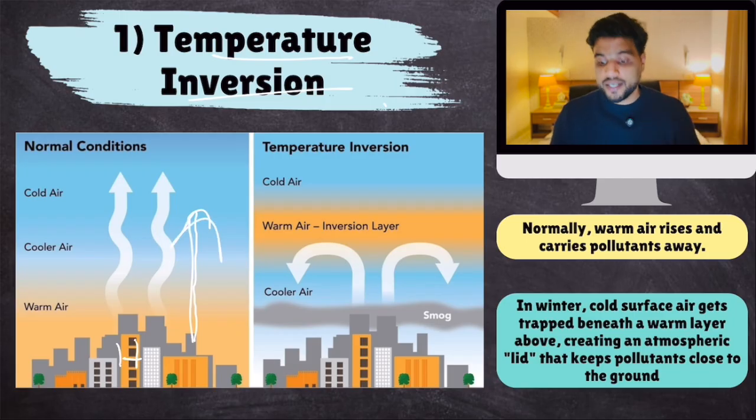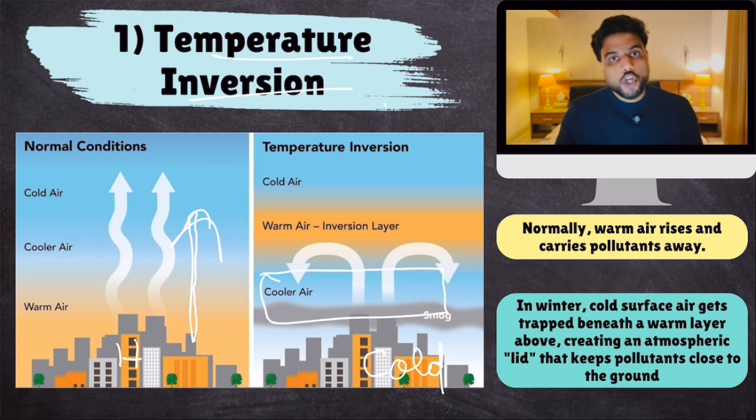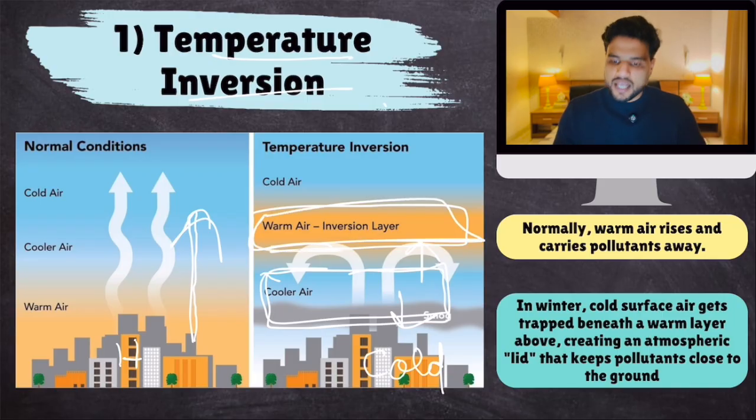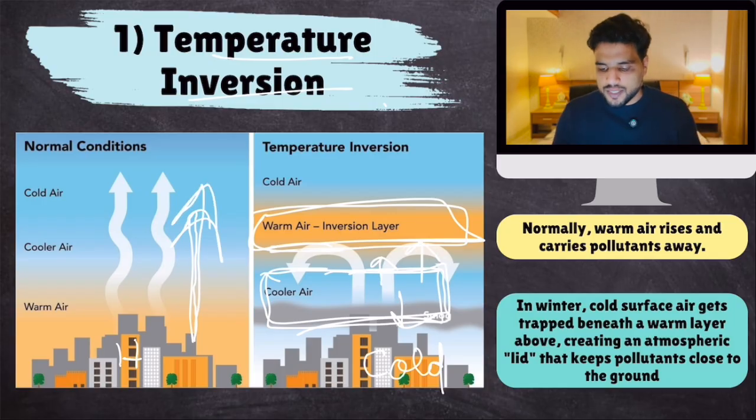But during severe winters, land is extremely cold. Now it has surrounding cooler air, and on top of that cooler air, there is a layer of warm air. Cold air does not have the tendency of going upwards; it will descend. This cold air is trapped by the warm air, which doesn't allow it to rise up. Now, in this cold air are trapped certain pollutants. During the summer months, those pollutants got dispersed because warm air rose up, but that is not the case in winters.